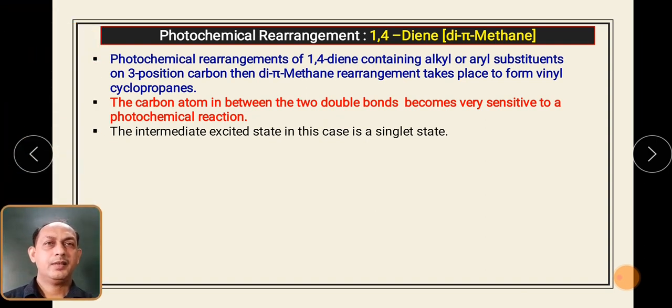Then the next concept, photochemical rearrangement. It is a 1,4-diene, that is the di-pi-methane rearrangement. In this particular rearrangement, a 1,4-diene compound containing an alkyl or aryl substituent at the third position undergoes di-pi-methane rearrangement to form vinyl cyclopropanes.